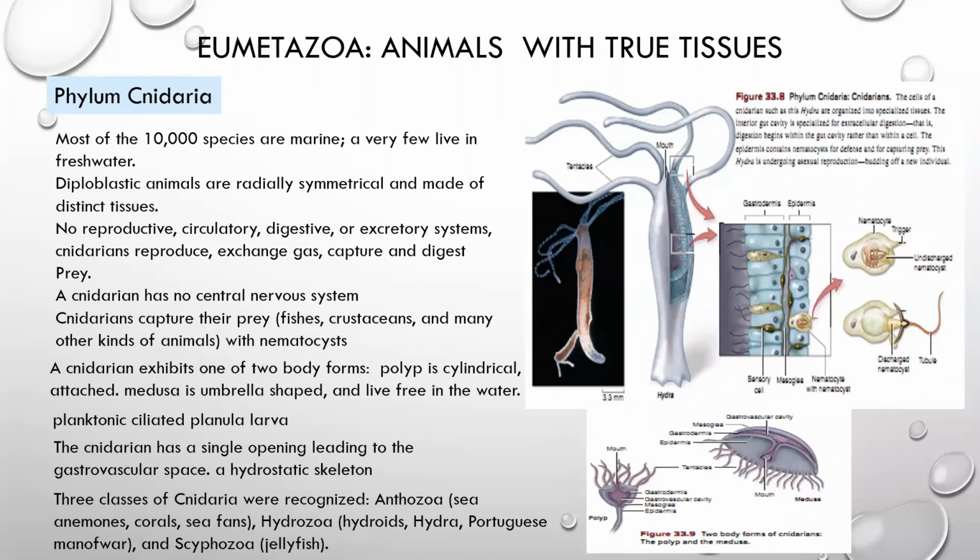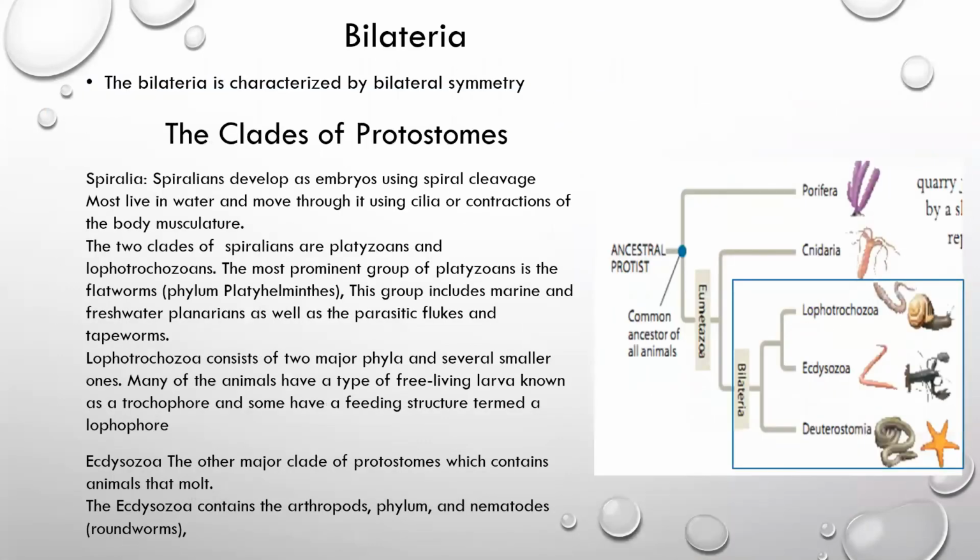Hydrozoa, this class consists of Hydra, Portuguese man of war. Three classes of coelentrates: Anthozoa, Hydrozoa, and Scyphozoa. Next category is Bilateria. Bilateria is characterized by bilateral symmetry.